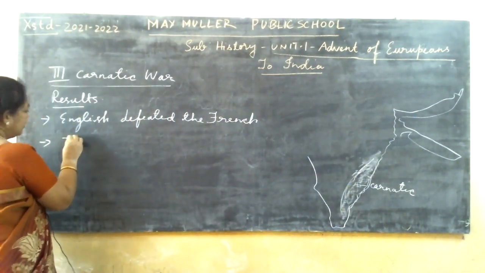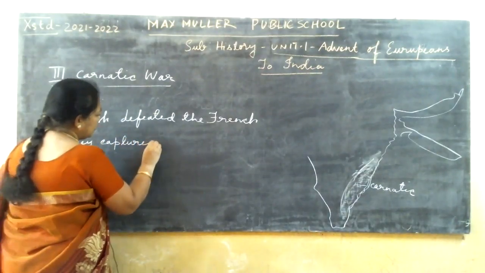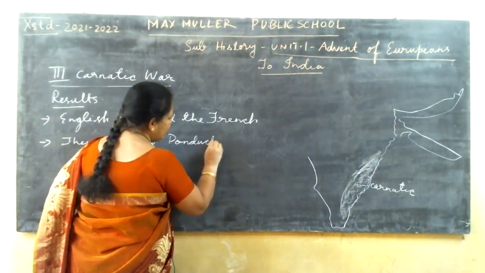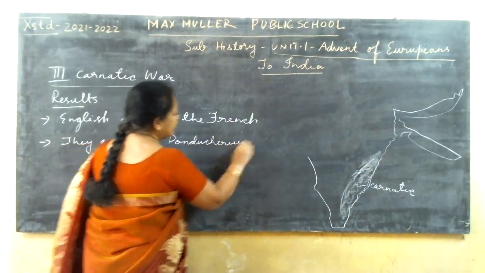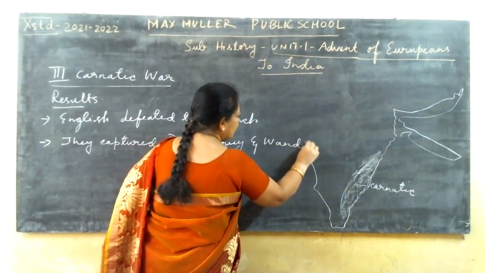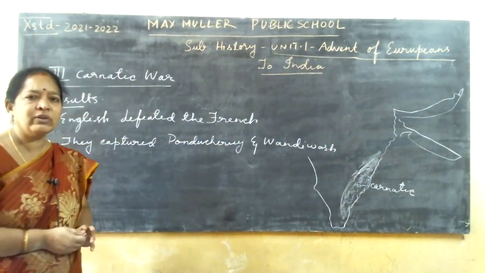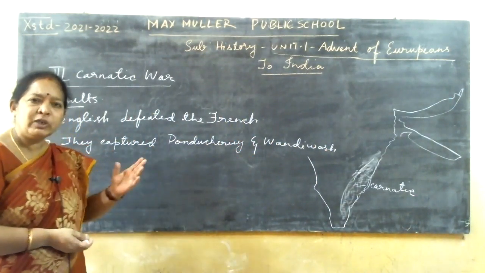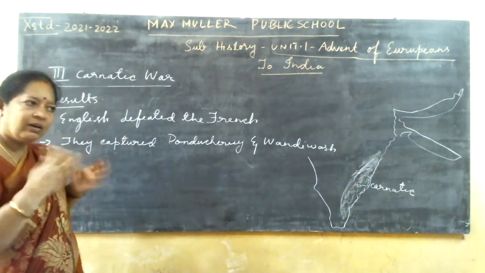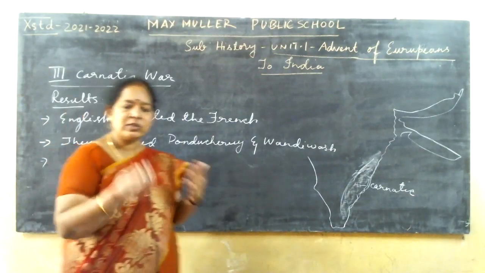So they captured Pondicherry. Now at present it is known as Puducherry, and Wandiwash. Then what happened here? Count de Lally, who was the head of the French who attacked the English to besiege this Wandiwash, went and hid, and next Bussy was arrested.